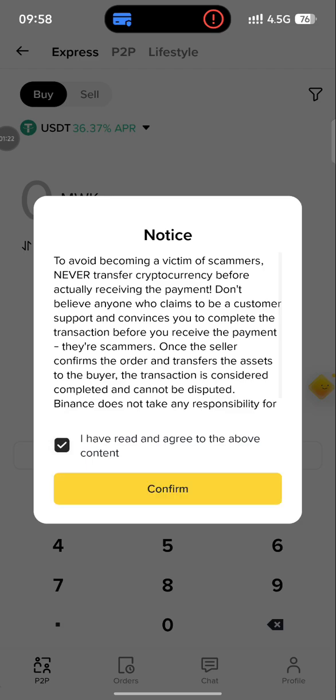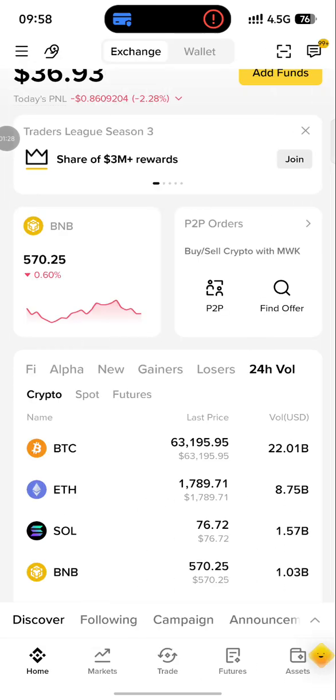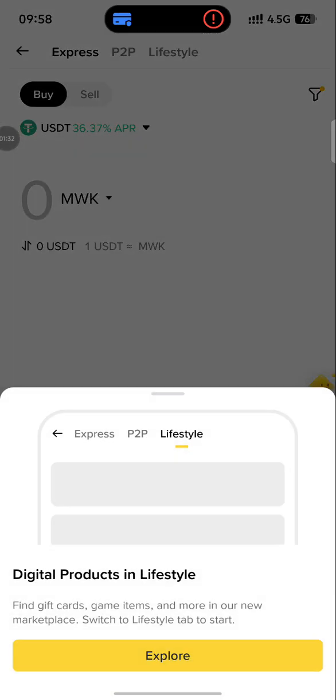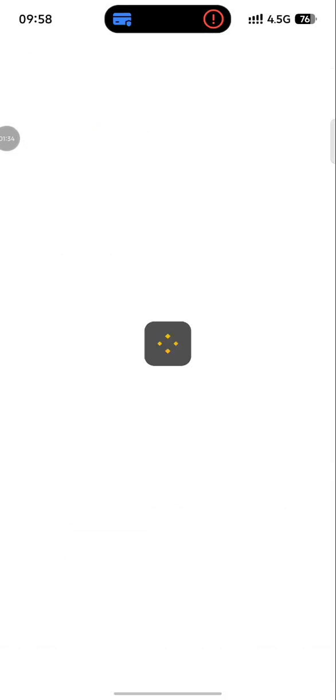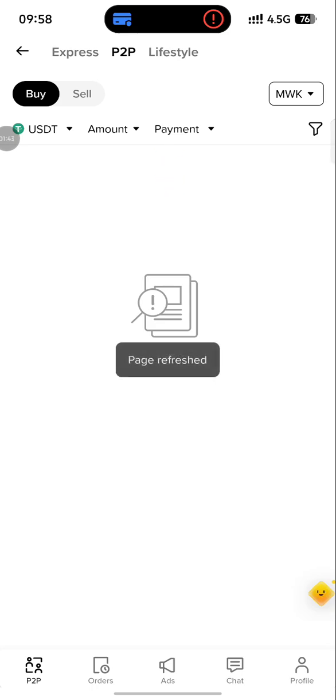And if you don't, you can go ahead and fund from another exchange. After funding from another exchange, make sure you have 5 or 10 USD, or any amount of USD you fund, available on your exchange before you can start trading.